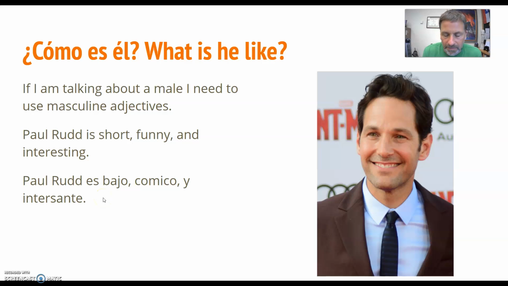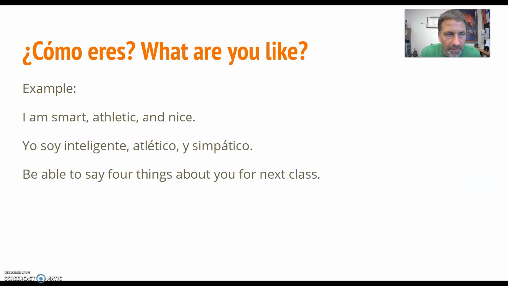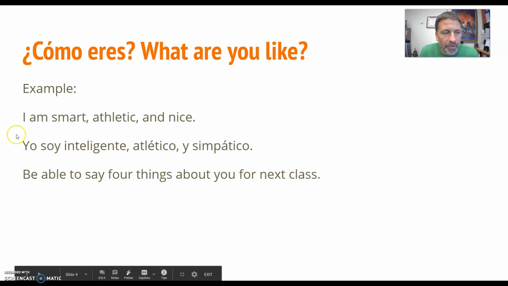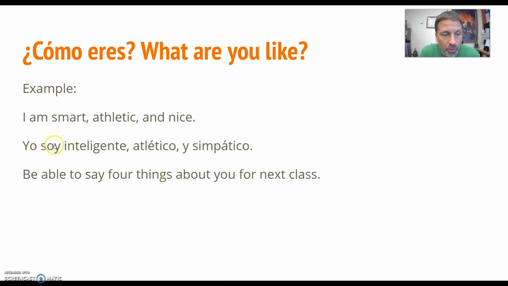And this is kind of what we're going to do this week, is talk about ourselves. ¿Cómo eres? What are you like? Here's my example. I am smart, athletic, and nice. Yo soy, this is my verb here, ser. Yo soy inteligente, atlético, y simpático. I want you to be able to say 4 things about yourself for next class. Okay?